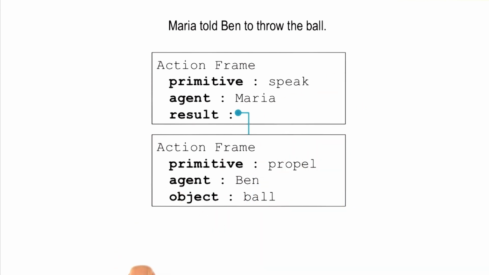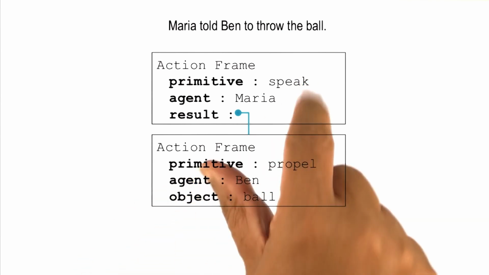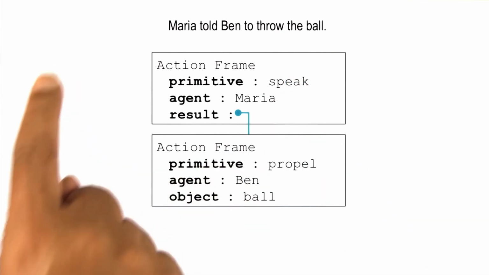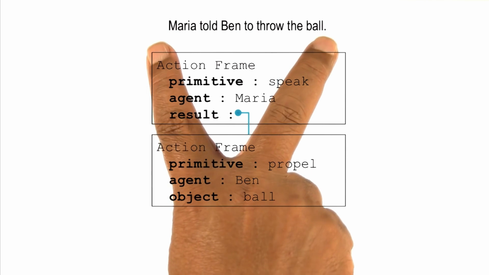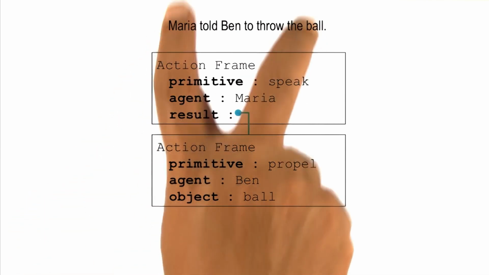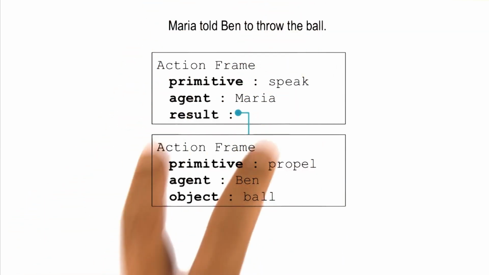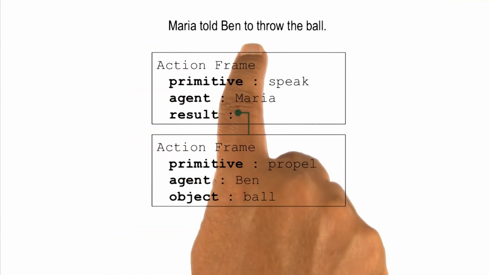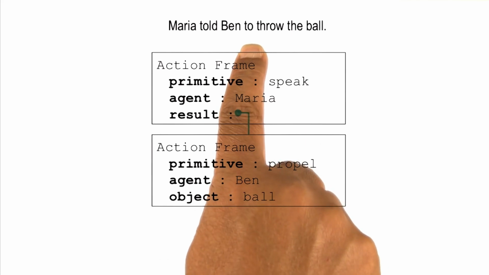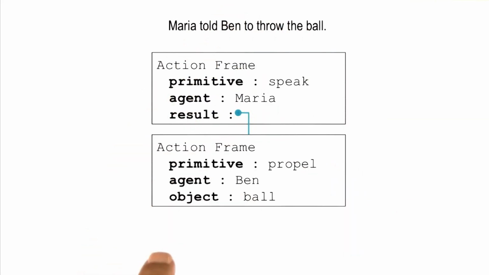Note that some problems still remain. It is still difficult to figure out exactly how to represent a sentence like Ashok enjoyed eating a frog. There can be two representations for that particular sentence, either in terms of two action frames or one action frame and one state change frame. Some of these questions will get answered when we stop thinking in terms of stories that are only one sentence long, but stories that have a number of sentences, stories based on a discourse. Because some of these ambiguities will get resolved when we know more about what happened when Ashok enjoyed eating the frog, what came before it or what came after it.